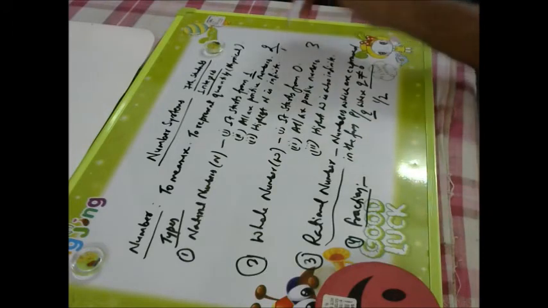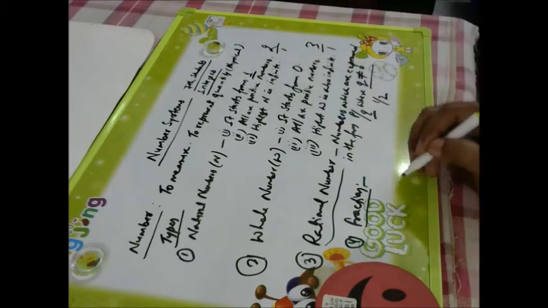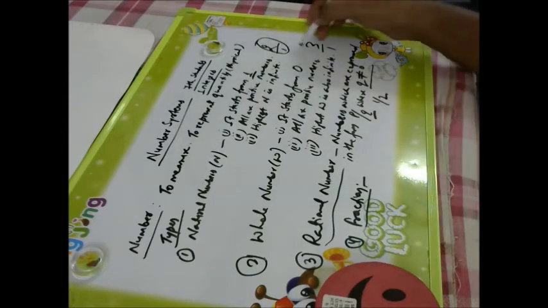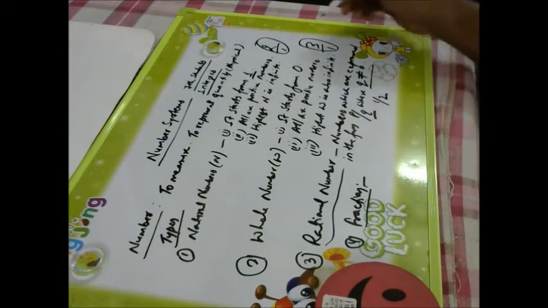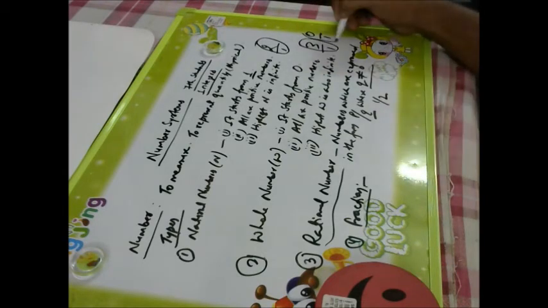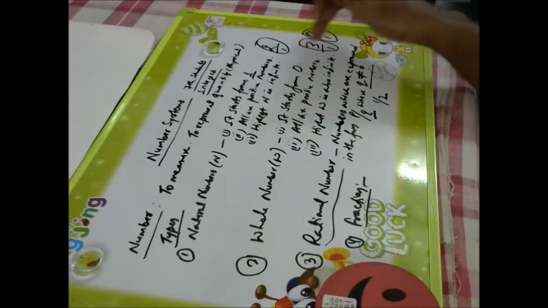But if we say 2 is a natural number and 3 is a whole number, we can very well write 2 by 1, 3 by 1. Means we have expressed this natural number in the form P by Q. Similarly, this whole number in the form P by Q, and even 0 also, 0 by 1. We can express it in the form of P by Q. Then these will become rational numbers.